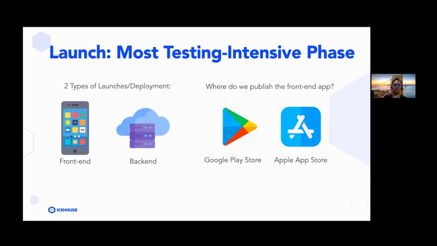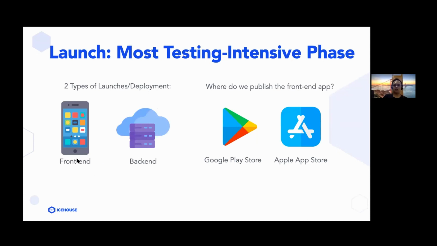And aside from that, in iSales, we actually have two types of launches or deployments. Right here, we call launches deployments. Within iSales, there's a front-end deployment and also a back-end deployment. The processes for each of these types of deployments are similar.